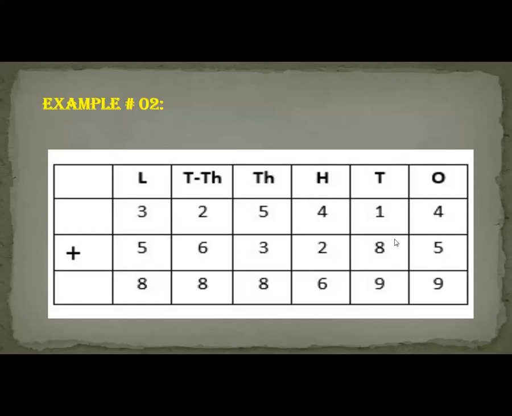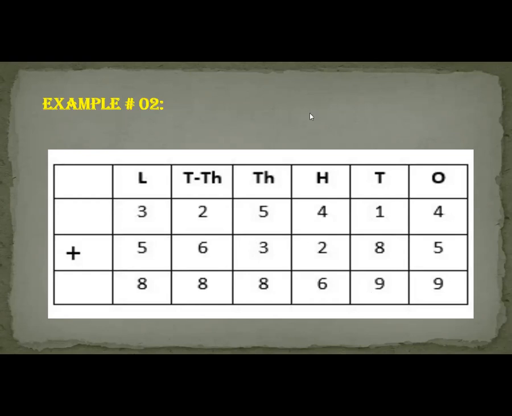Now here you see. Start adding from this side. Always we add or subtract from the right hand side. This is the left hand side and this is the right hand side. 4 plus 5, 9. 1 plus 8, 9. 4 plus 2, 6. These two are addenda. When we add both of these addenda, the answer is called the sum. 5 plus 3, 8. 6 plus 2, 8, and 5 plus 3, 8. So your answer is 8,88,699. These two are addenda and this is the sum.